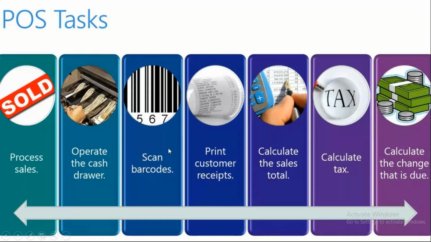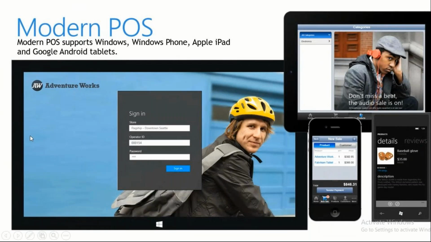If you want to scan the barcode, first you have to configure the barcode and link this barcode to your product. You have to link this product to prices, to discounts, and to taxes. Everything will be interlinked. So in our session, we are going to discuss in detail each and every component. These are our store level activities.